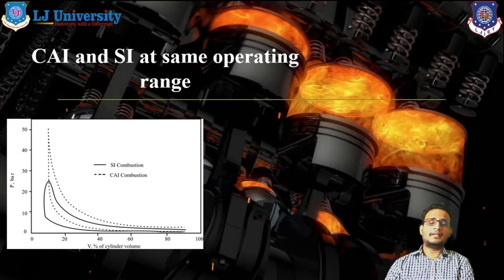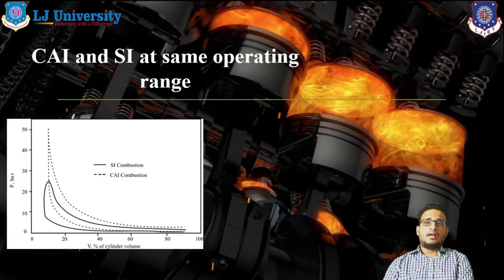I again repeat this, both are working on the constant volume approach, but you can see in the graph that for a similar percentage of volume, the operating range for pressure varies, right? The dotted line indicates the operating range of CAI body with respect to pressure, and the solid line indicates the operating range in pressure of the SI combustion process.